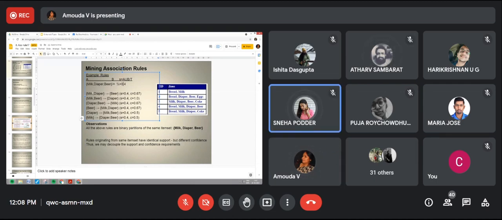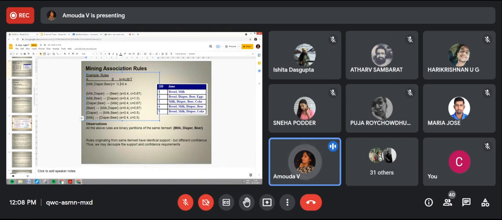That's why, whether only this is bought and beer is associated, or beer is bought and milk and diaper is also bought, whether this side or that side, the item sets are the same, A union B by the whole transaction. We are only checking how many times these items are present in the whole transaction. That is support. Athar, now you understood? Yes, ma'am.